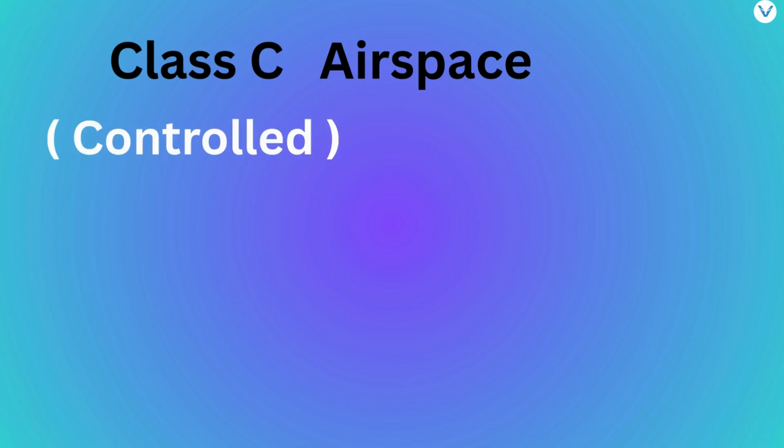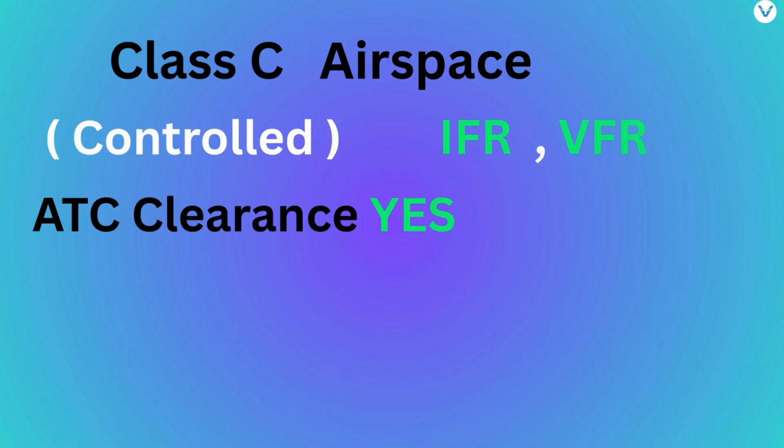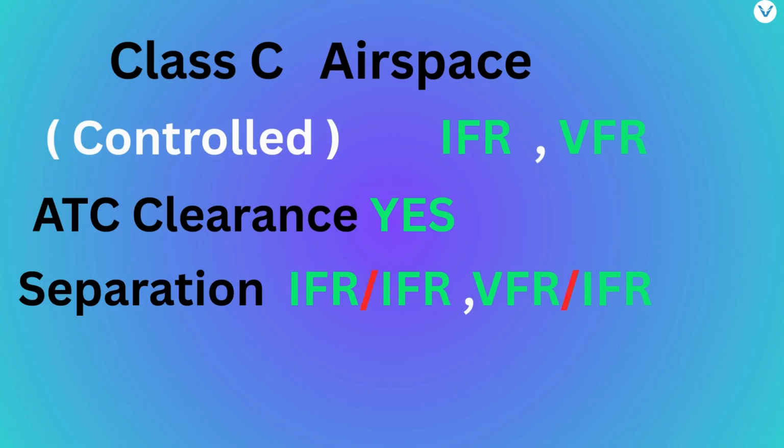Class C is controlled airspace, where both IFR and VFR flights are permitted. In Class C airspace, ATC clearance is required to operate a flight. While in this airspace, IFR flights are separated from other IFR flights and from VFR flights. VFR flights are separated from IFR flights and receive traffic information in respect of other VFR flights. Continuous two-way communication is required in Class C airspace.